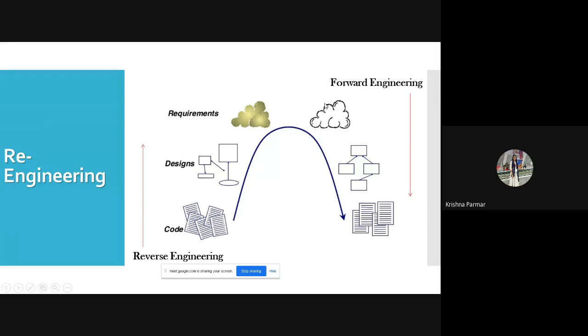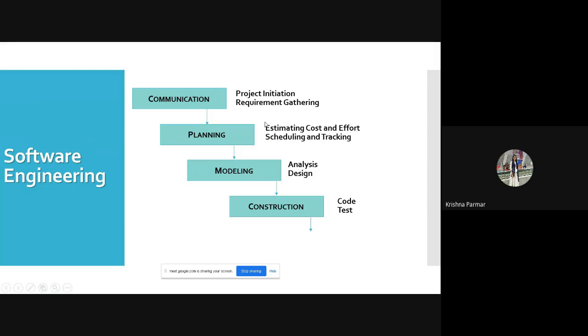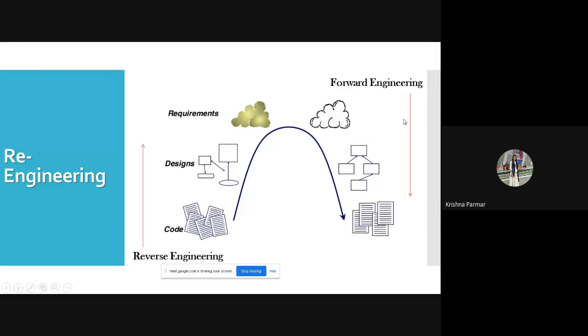Now you tell me, see this image, compare these two images. Just a second. In software engineering also, the procedure is like you go ahead with requirement gathering, designing and coding, right? In software engineering, the steps are there. And when you go in forward engineering, the steps are the same, like requirement, design and coding.